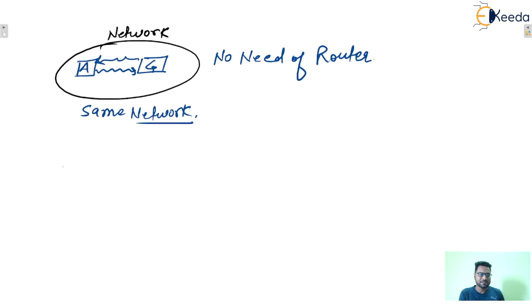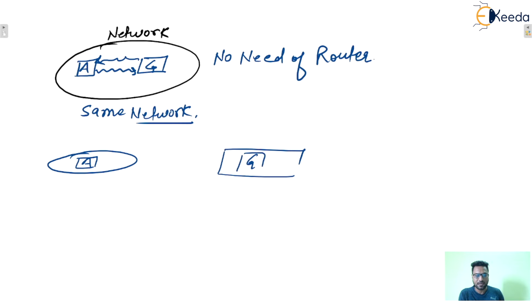Next, let's say your host A is in one network and the Google server or Google host is in another network. Now what happens? To connect various networks, the need of routers will be there. Let's say this is one router.